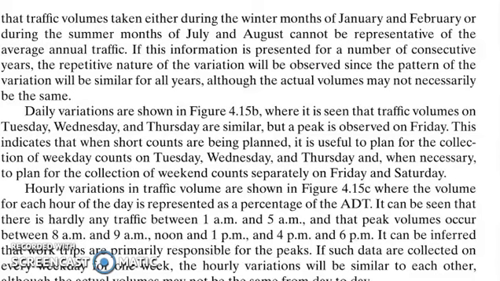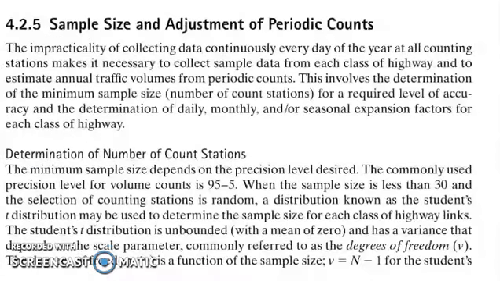Then we move on to sample size and adjustment of periodic counts. The impracticality of collecting data continuously every day of the year at all counting stations makes it necessary to collect sample data from each class of highway and to estimate annual traffic volume from periodic counts. So actually this involves the determination of the minimum sample size, referring to the number of count stations for a required level of accuracy, and the determination of daily, monthly, or seasonal expansion factors for each class of highway.